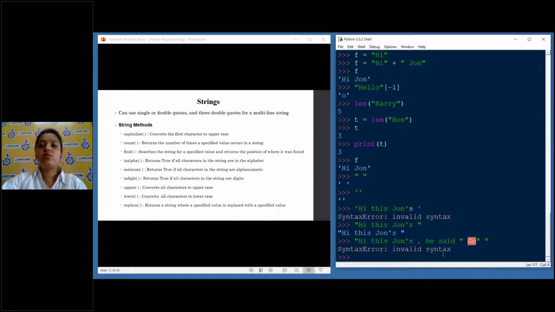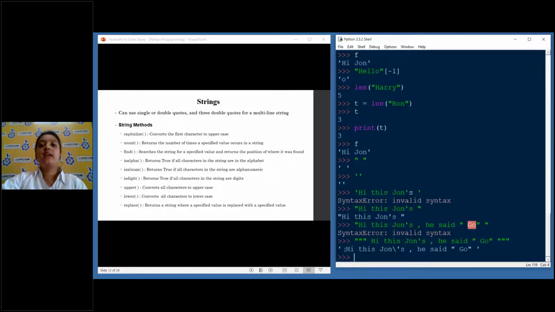So how to resolve this issue? For this, Python gives us something called triple quotes. I just copy this, and now instead of these double quotes, I put triple double quotes.